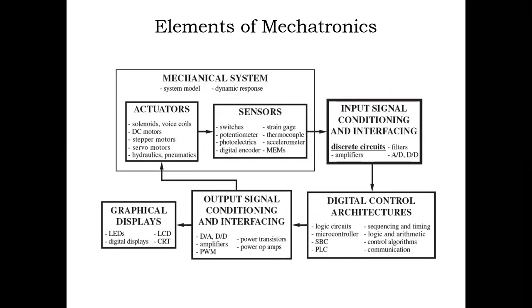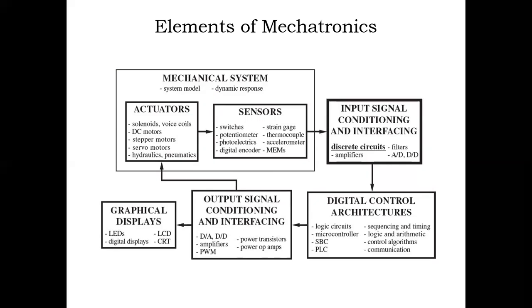Mechatronics has, as we already know, electronics, mechanical, software engineering and control system engineering. First we need to know what is a mechanical system. A mechanical system consists of a system model and dynamic response. It is made up of mechanical elements like actuators and sensors.